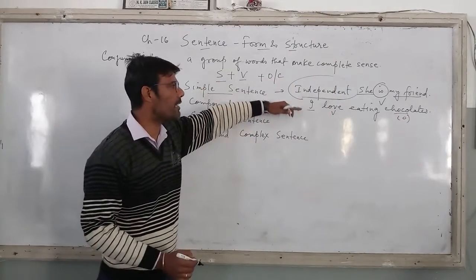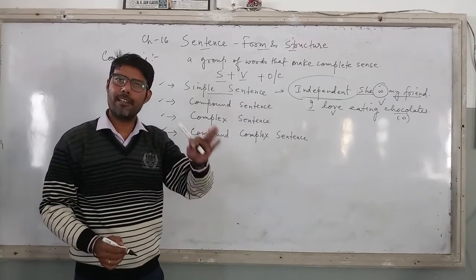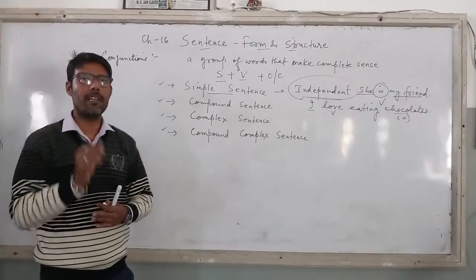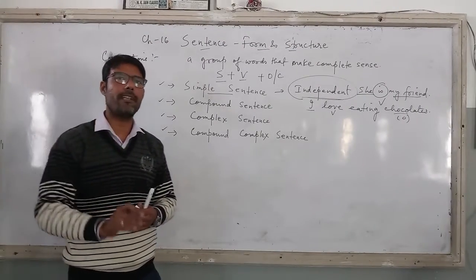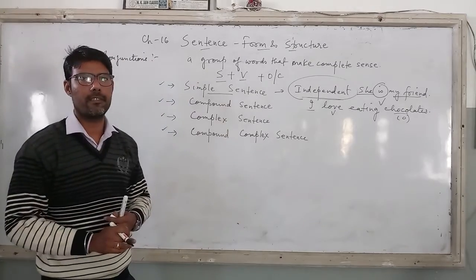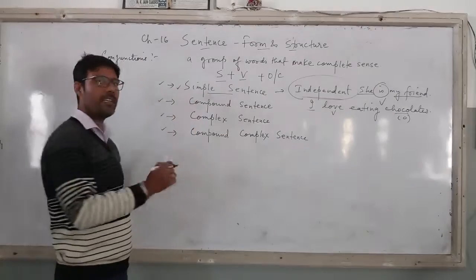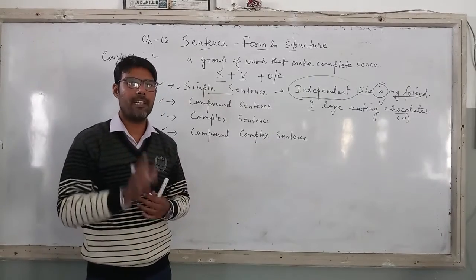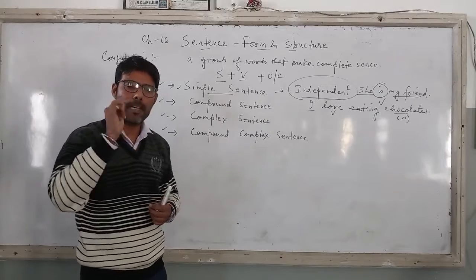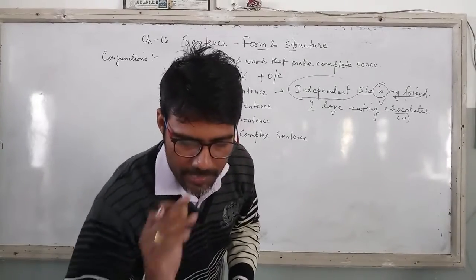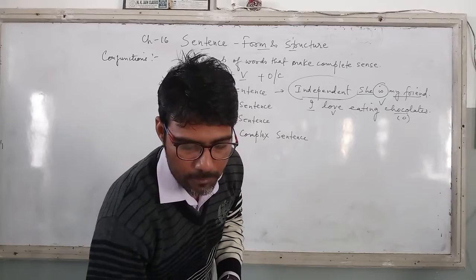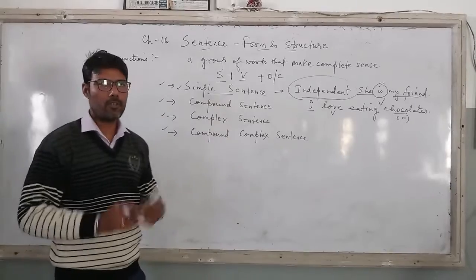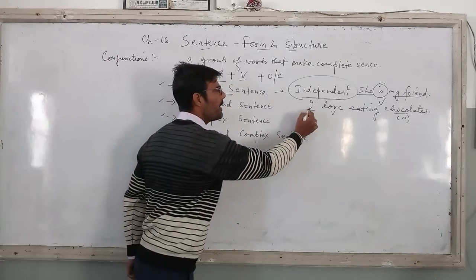So here you see that two sentences are independent and it does not require any further sentence. Means it is one idea, one independent idea which is not co-joined by any other conjunction. So a simple sentence means a sentence which has a subject and a finite verb. Okay? A main verb, and it has to convey one separate meaning. Like if I talk about the sentences which are given in your textbook, Akbar and Birbal shared a very friendly relationship.